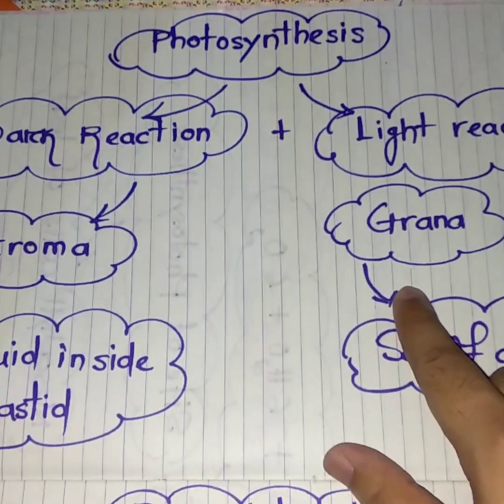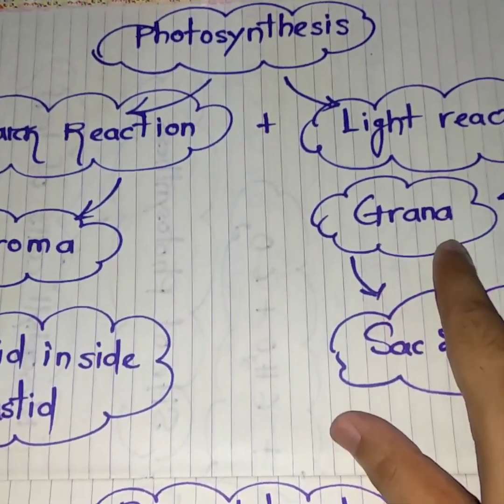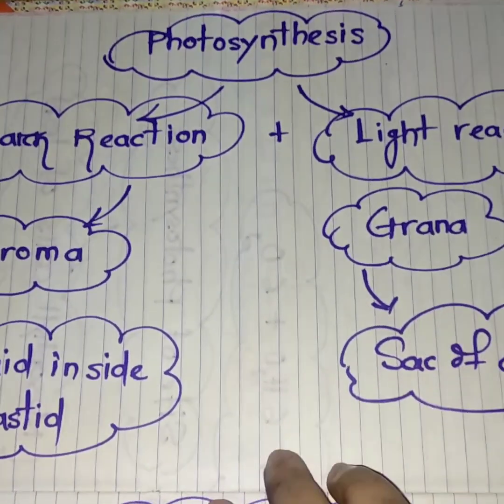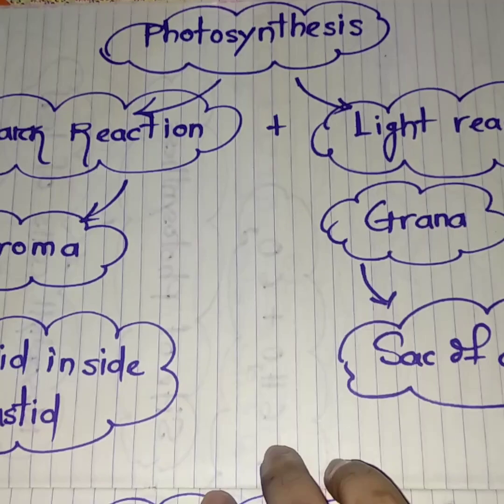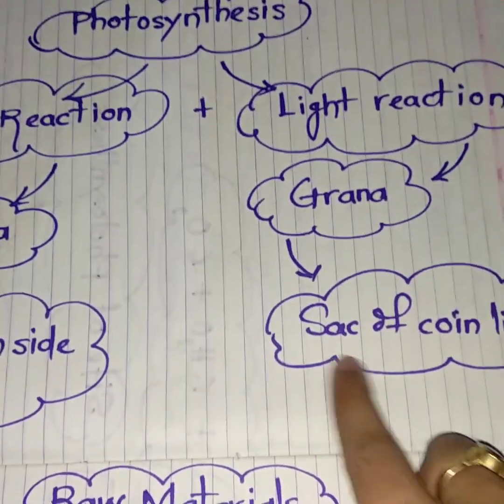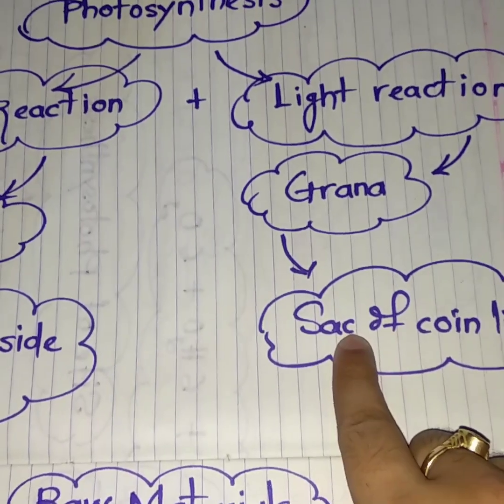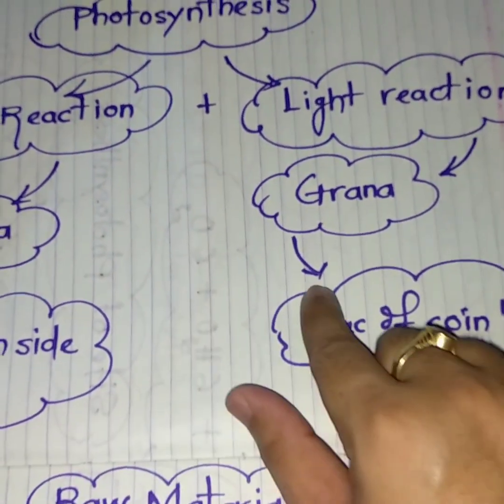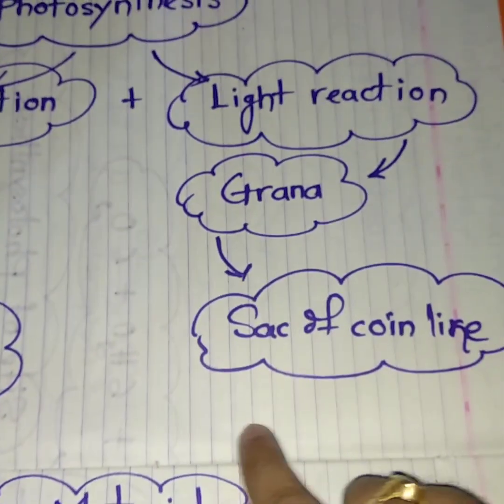The light reaction starts from the grana of the plastid. Have you seen a plastid? A plastid has sacs with a coin-like structure, arranged like a pile of coins. That part is called the grana.